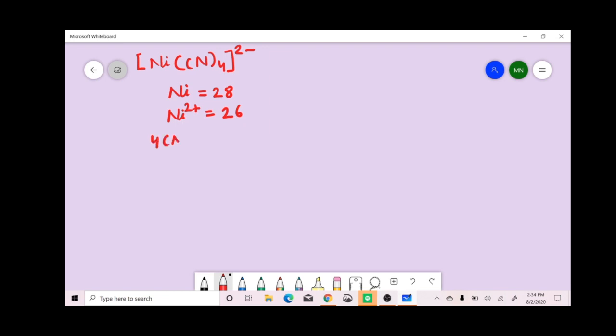There are 4 cyano ligands that donate a total of 8 electrons to the nickel ion. So the effective atomic number in this complex is 26 plus 8, and it comes out to be 32. To follow the effective atomic number rule, it should be 36. So the rule is not being obeyed in this complex.